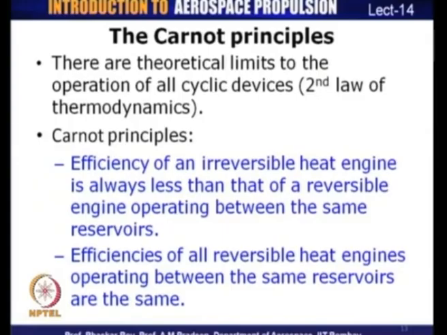So, the first Carnot principle states that Carnot's reversible heat engine has the maximum efficiency, which means that it is impossible for any irreversible engine to have an efficiency higher than that of a reversible engine if both are operating between the same temperature reservoirs. And the second Carnot principle states that if you look at a number of reversible heat engines operating between the same source and sink, all of them will have the same efficiencies.